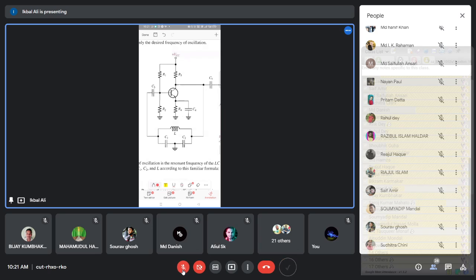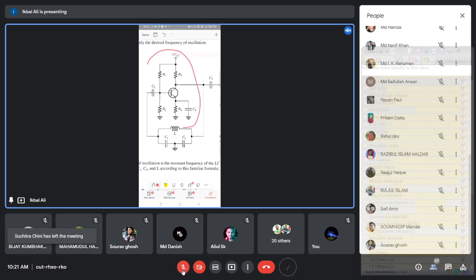I am drawing the line, you just recognize the circuit within this boundary. You have an amplifier circuit built with the transistor. We have discussed this one repeatedly, just to recognize the circuit.